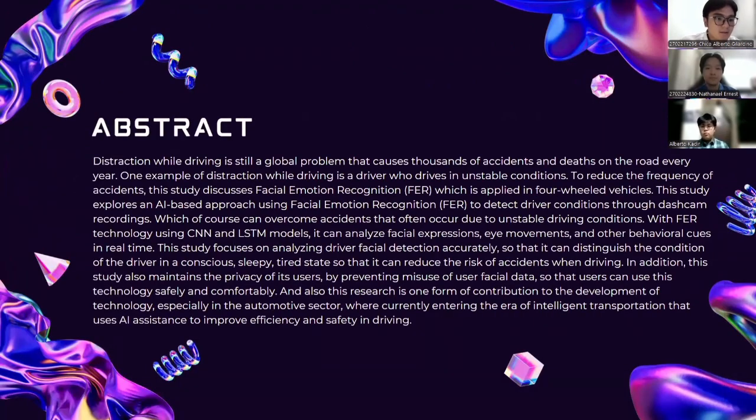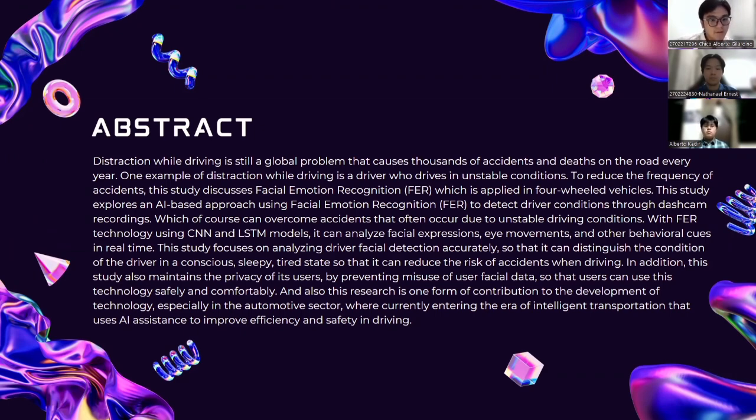We have the abstract. Distraction while driving is still a global problem that causes thousands of accidents and deaths on the road every year. One example of distraction while driving is a driver who drives in unstable condition. To reduce the frequency of accidents, this study discussed facial emotion recognition, which is applied in four-wheel vehicles. The study explored an AI-based approach using facial emotion recognition to detect driver condition through dashcam recording, which of course can overcome accidents that often occur due to unstable driving condition.